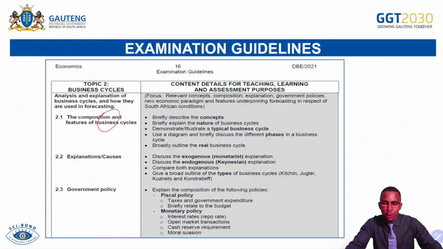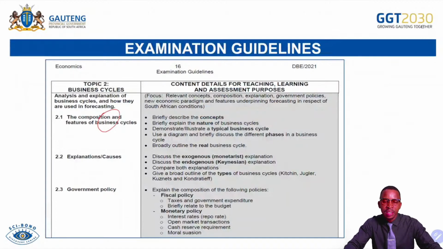It is important also for you to be able to explain, describe or briefly discuss what we call the real or the actual business cycle. That's when you will be able to give the difference between the typical business cycle and the actual or real business cycle. And then in continuity, you must be able to briefly discuss the exogenous or monetary explanation of the business cycle. That's when we talk about reasons for the business cycle.